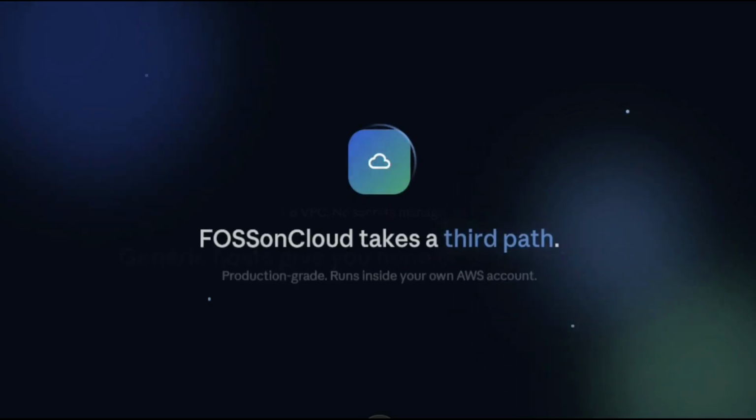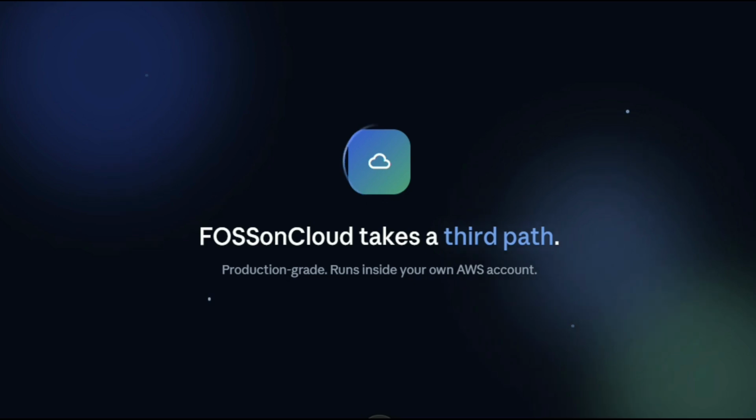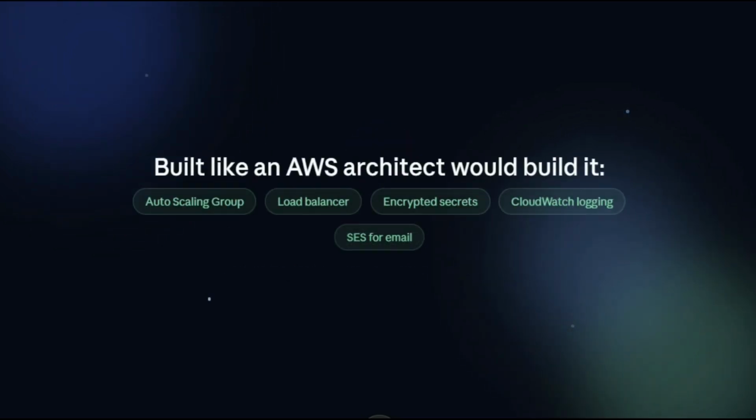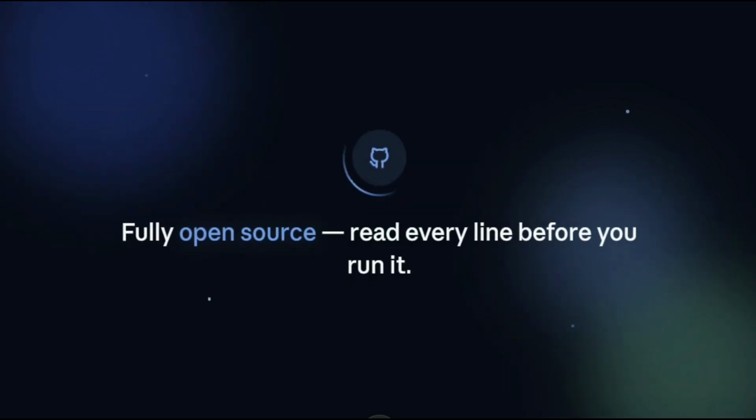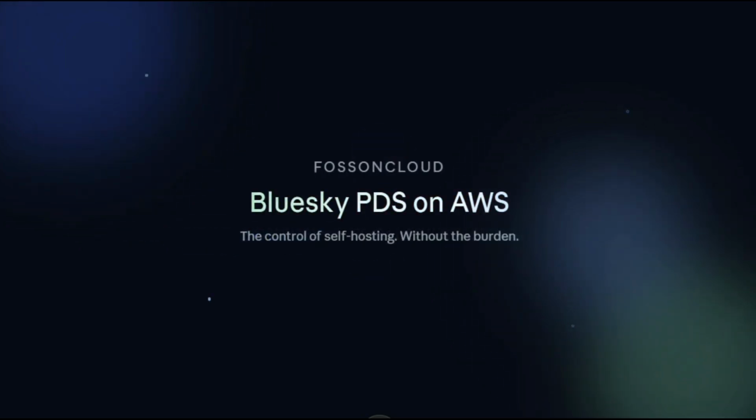FOSSonCloud, by the AWS consulting firm Ordinary Experts, takes a third path. A production-grade deployment that runs entirely inside your own AWS account, built the way an AWS solutions architect would actually build it. Auto-scaling group, load balancer, encrypted secrets, CloudWatch logging, SES for email, all packaged into a single CloudFormation stack so you never have to touch any of that plumbing directly. It's fully open source so you can read every line of what's being deployed on GitHub before you run it. You get control of self-hosting without the operational burden of self-hosting.